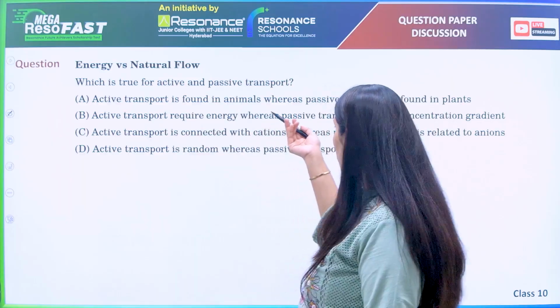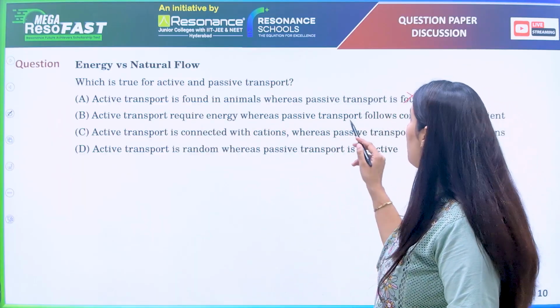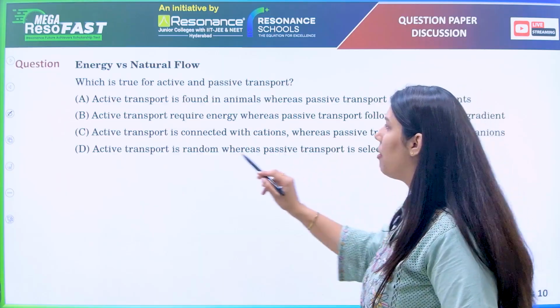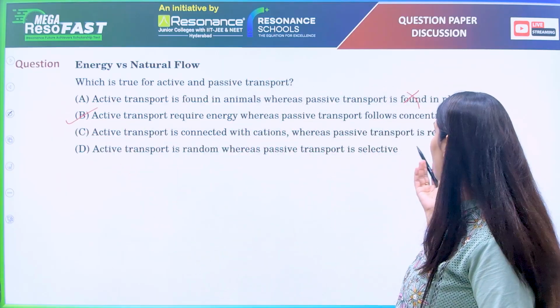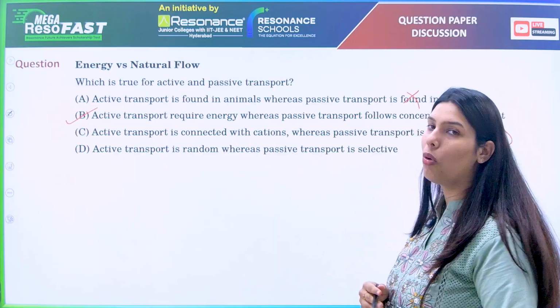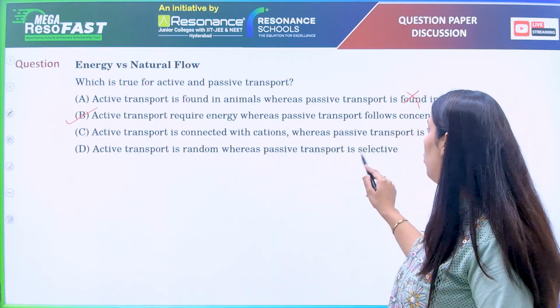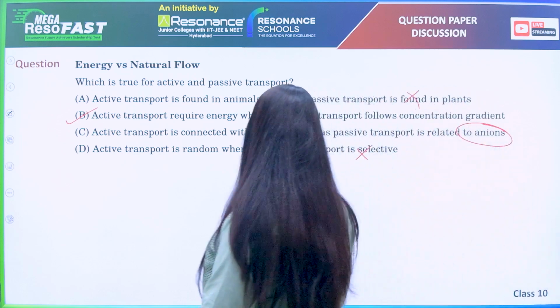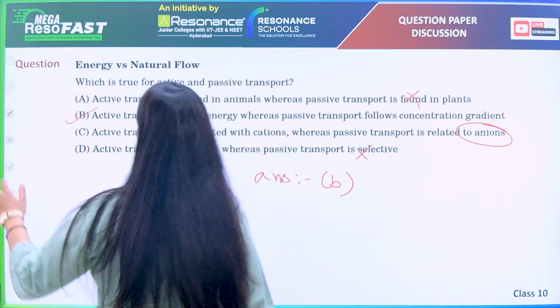Active transport is found in animals, whereas passive transport is not. No. Active transport requires energy, whereas passive transport follows the concentration gradient. Yes, this is right. Active transport is connected with cations, whereas passive transport is connected with anions. No, that is not a reason. Active transport is random, whereas... no, this is also not right. So basically the most appropriate answer is B.